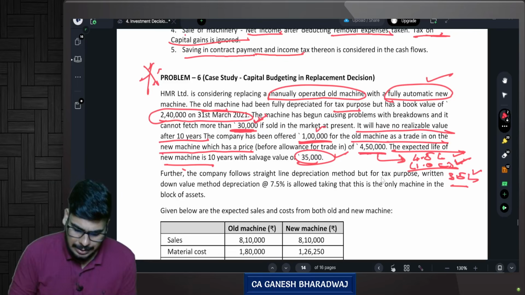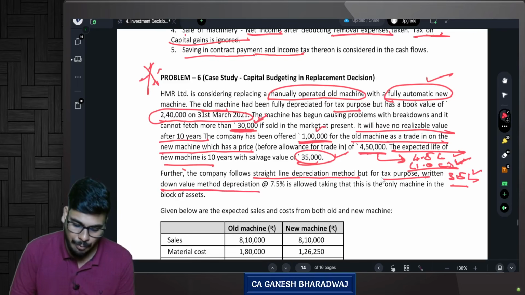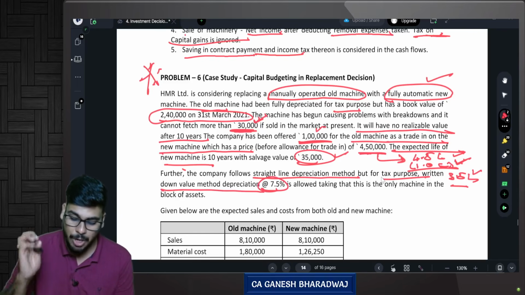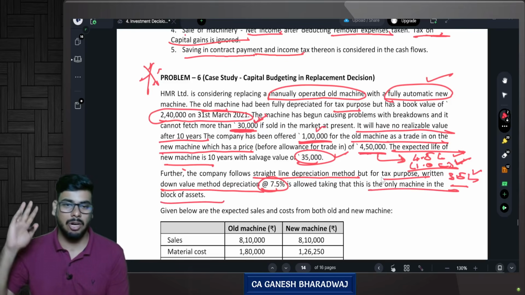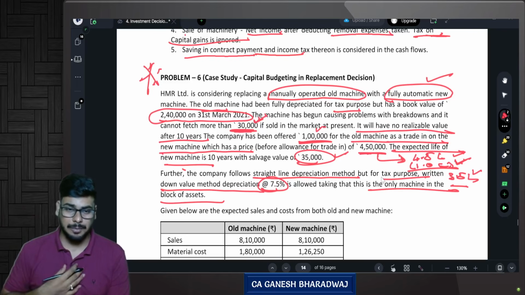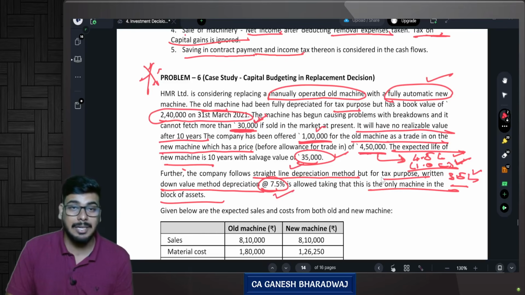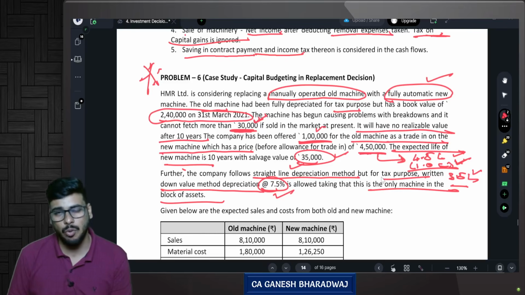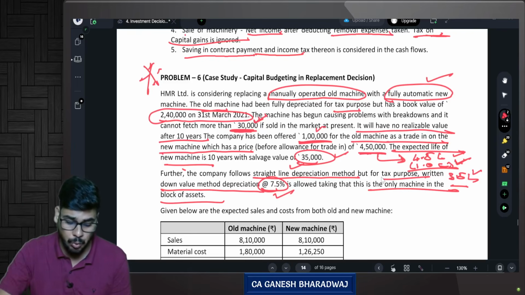Further, the company follows the straight line method of depreciation, but for income tax purposes, the written down value method of depreciation at the rate of 7.5% is allowed, taking that this is the only machine in the block of assets. So for books, for the purpose of accounts, they have taken into account SLM, whereas for income tax, what is allowed is WDV. So what we now need to do is reverse this SLM and compute the WDV method of depreciation. Based on that, you need to compute the tax and once again add back the depreciation. This is what we need to do.